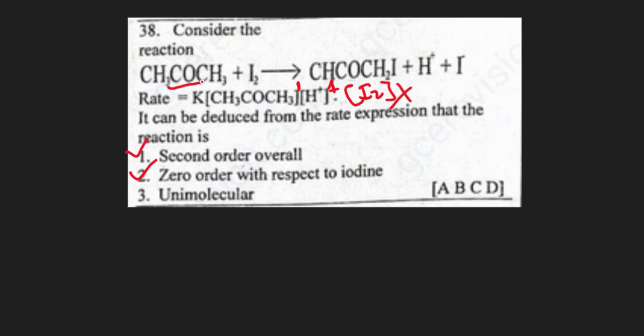We see two possible reactants, so there are 2 reactant particles at the slowest step, and the molecularity should be 2, which is bimolecular, not unimolecular. So 3 is out. We have 1 and 2 correct, and our best option is B.